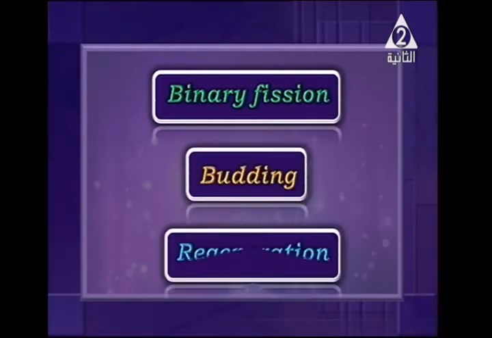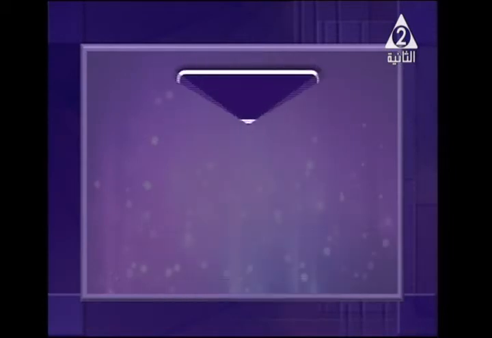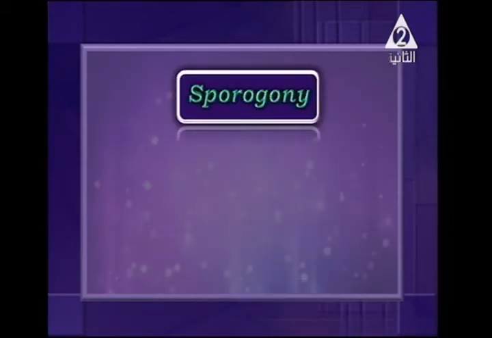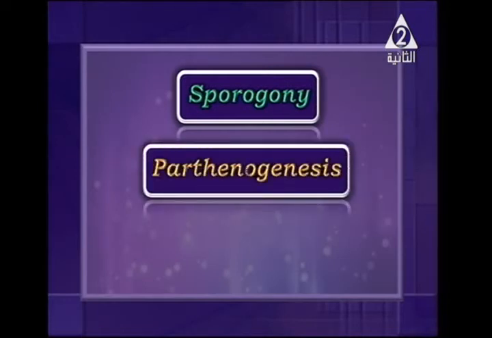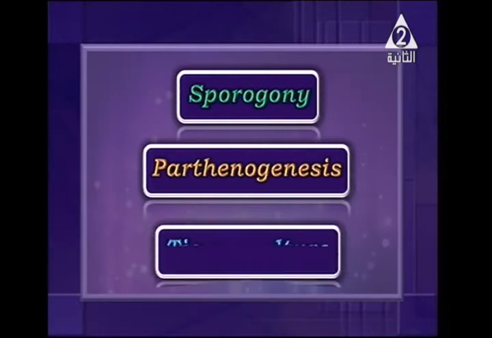Number 3, regeneration. Don't worry, I'm going to discuss each one by one. Number 4, sporogeny. Number 5, parthenogenesis, and the last one is tissue culture. We do it in plants.